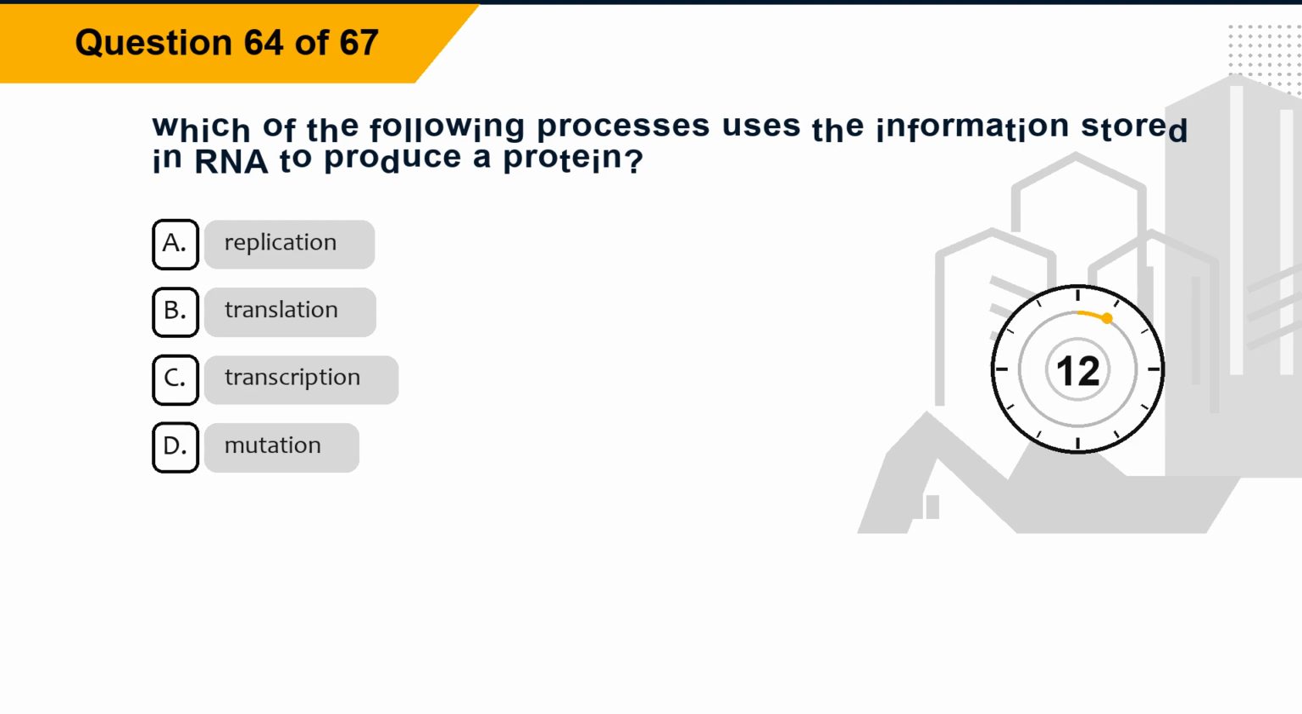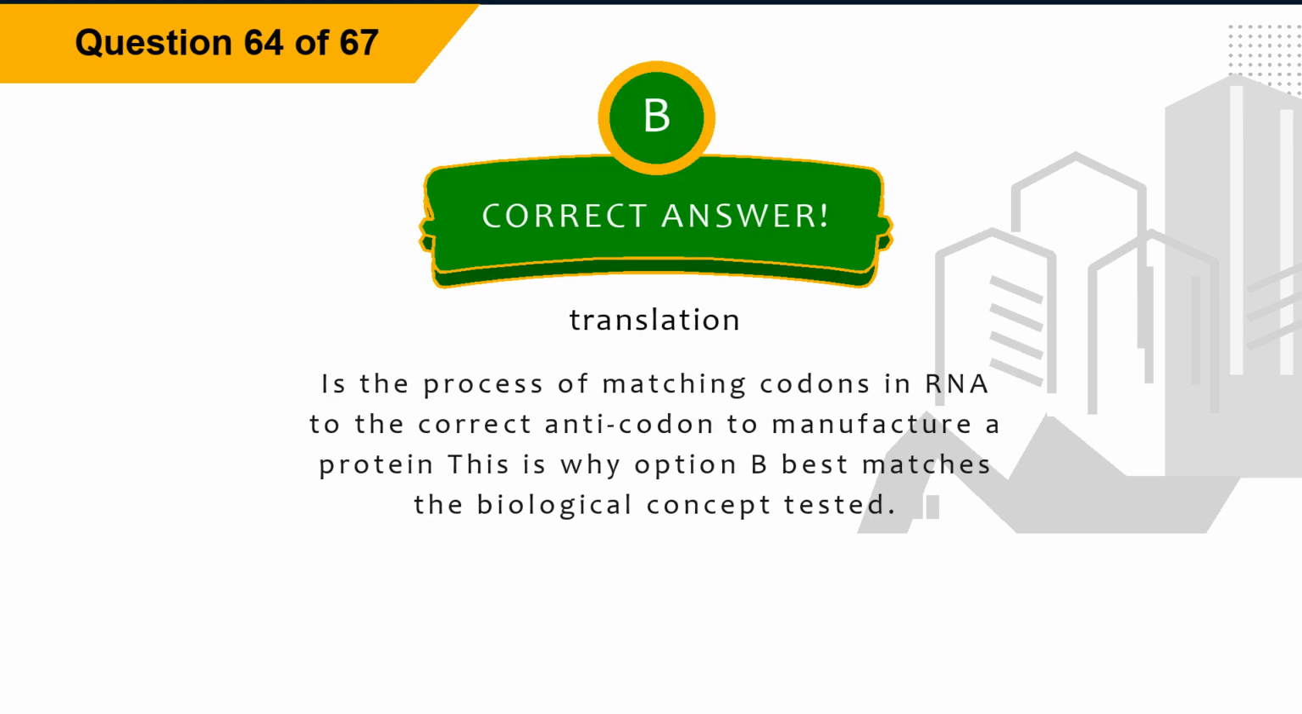Question 64. Which of the following processes uses the information stored in RNA to produce a protein? Option A, replication. Option B, translation. Option C, transcription. Option D, mutation. The correct answer is option B, translation. Explanation. Translation is the process of matching codons in RNA to the correct anticodon to manufacture a protein. This is why option B best matches the biological concept tested.